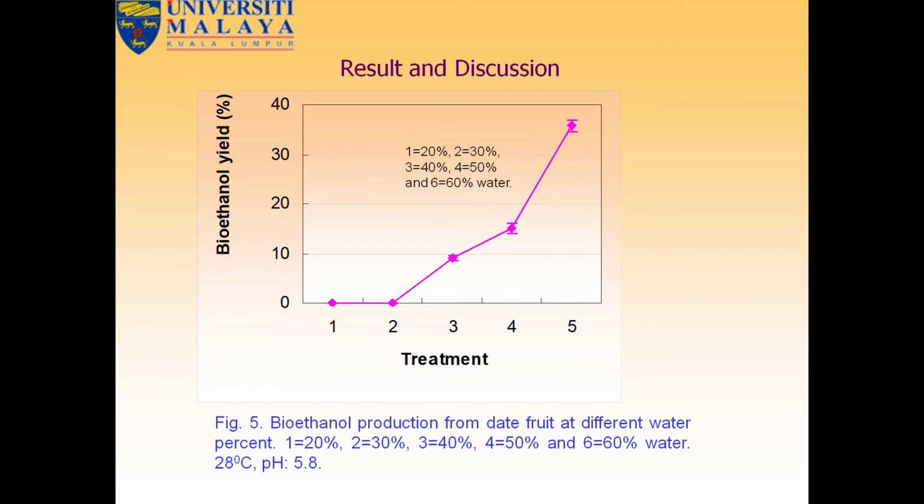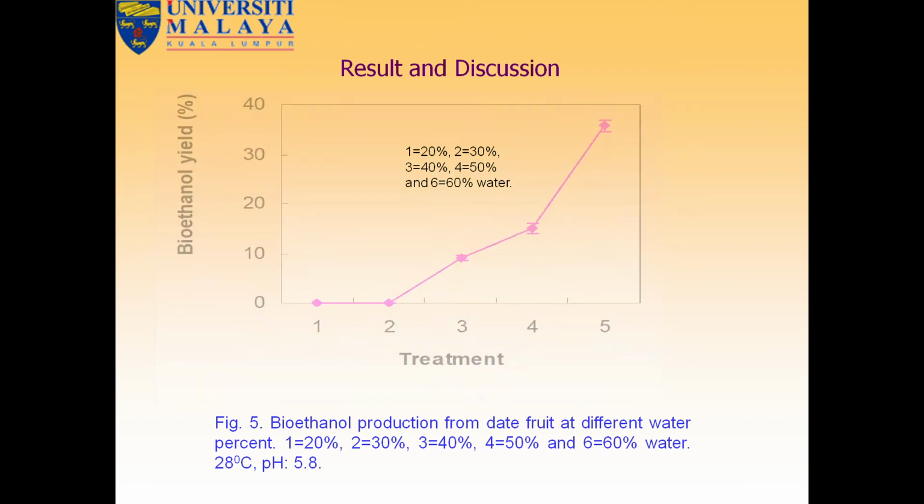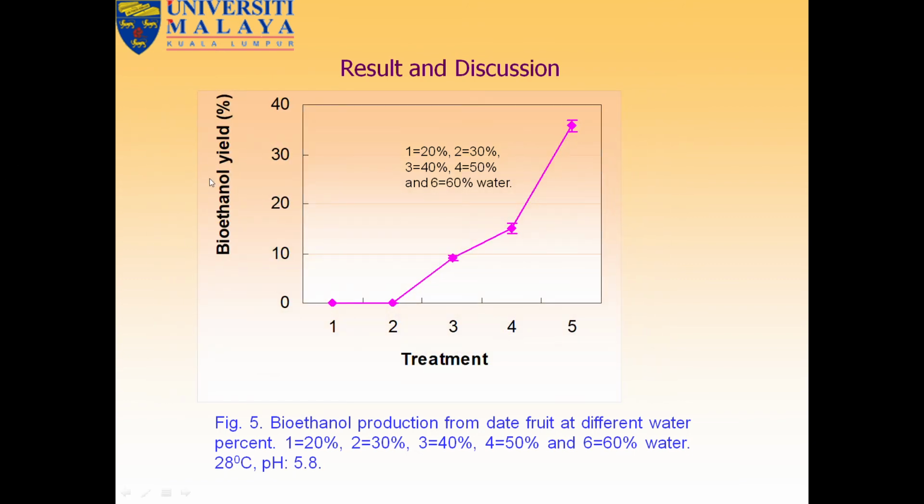You can see the bioethanol yield from the dates. We can see here bioethanol yields for treatments 1, 2, 3, 4 in terms of water percent. When water percent is increasing, the yield also increased.